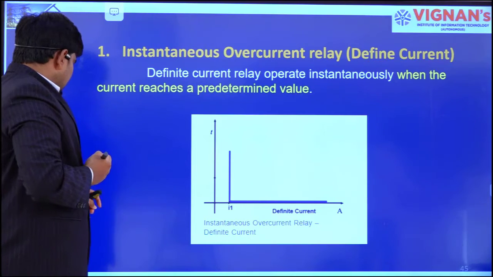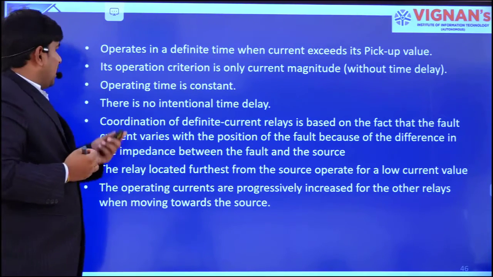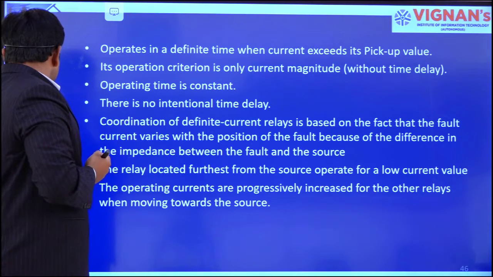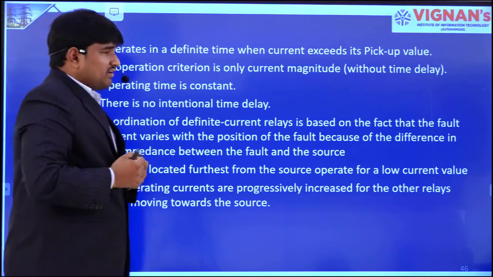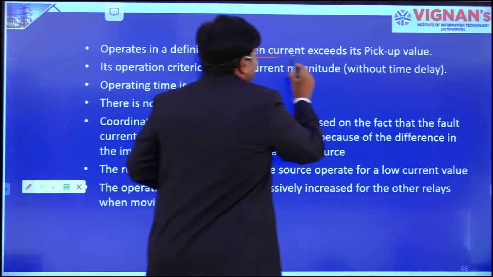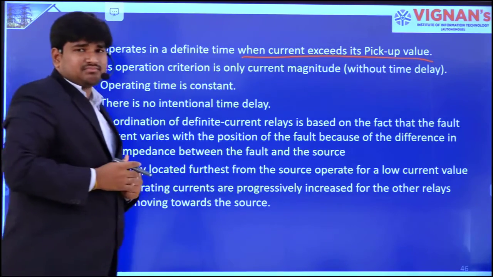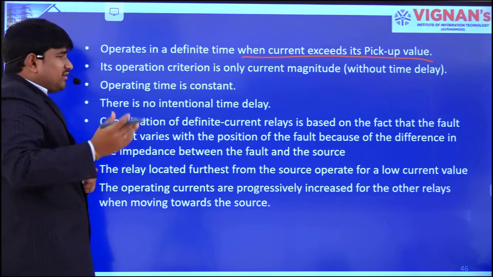Right. Let us see the key features of instantaneous relays. Operation: when the current exceeds the pickup value, the instantaneous relay will operate without any time delay.